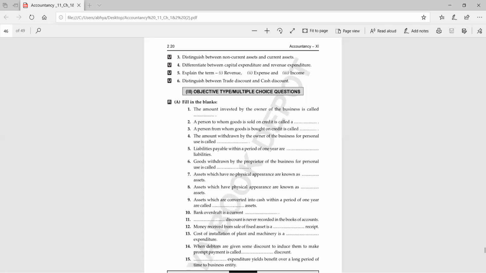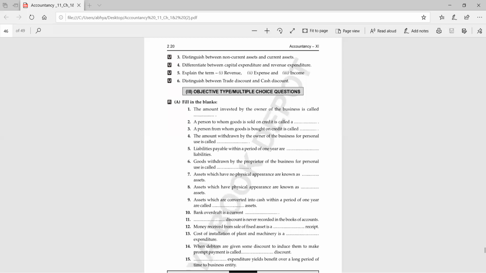Money received from sale of fixed asset is a dash receipt. Ma'am, I don't know this one. Others can give me the answer in chat. Money received by selling of assets. Yes, Namish Jalan, I have unmuted you. Capital assets. Yes, capital receipt. Start reading, Namish.